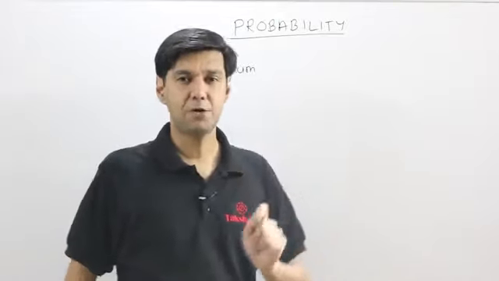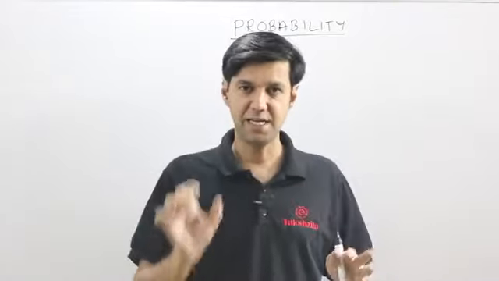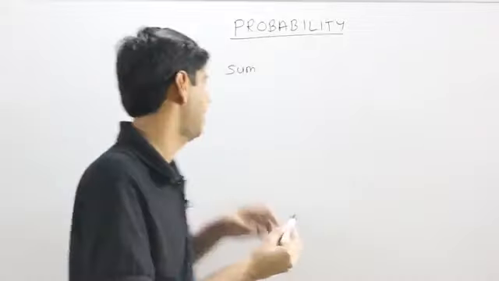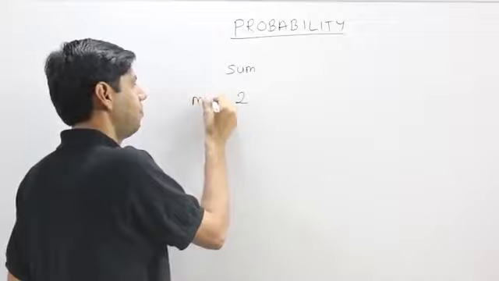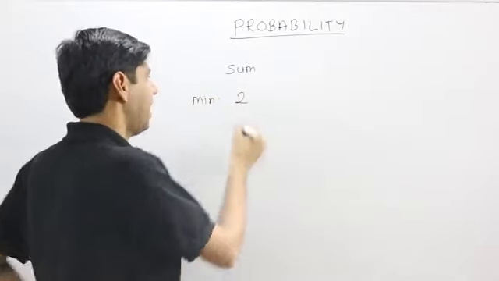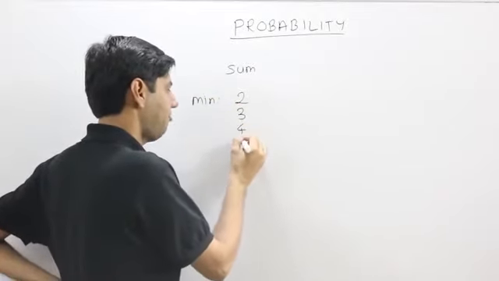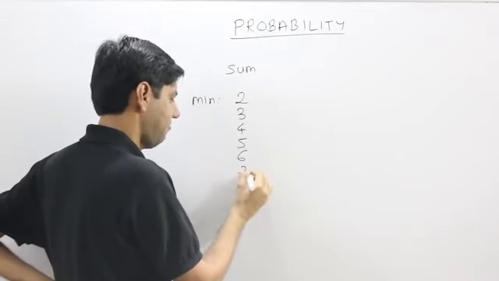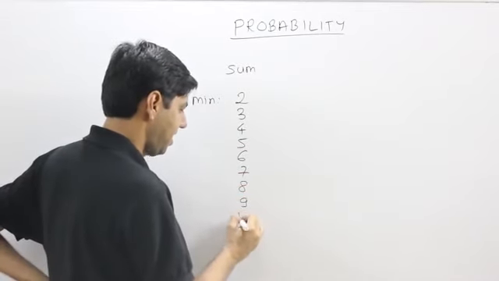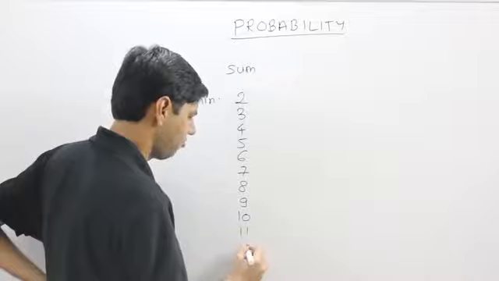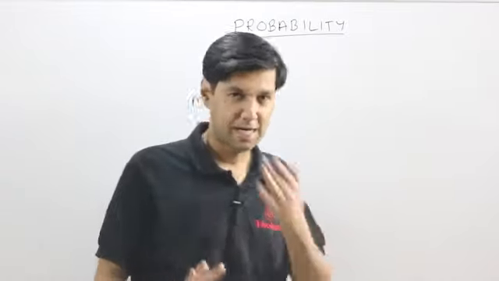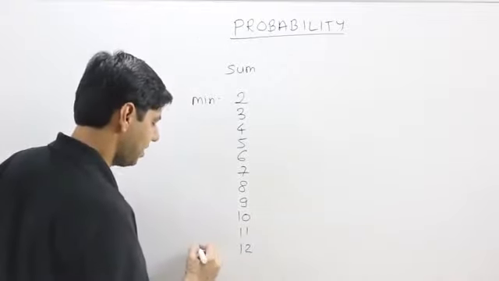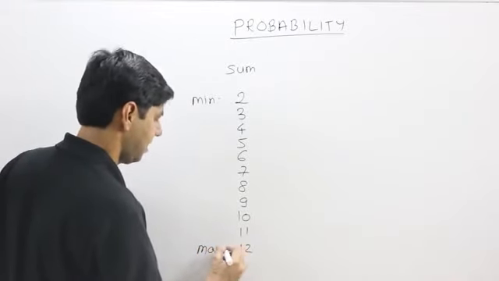The minimum that could turn up is the minimum on each dice. So on the first dice there's a 1, on the second there's a 1. The minimum sum that could turn up is 2. And then I could also have a sum of 3 or 4, 5, 6, 7, 8, 9, 10, 11, 12. Could it go on infinitely? Not really. The maximum number on a dice is 6. So the maximum sum that could turn out to be is nothing but 12.